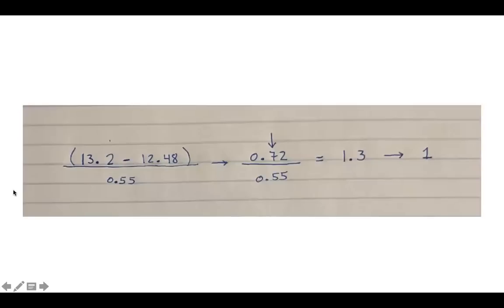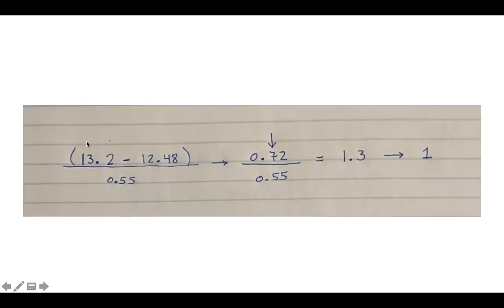Okay, and so an example of some calculations with sig figs. If we have 13.2 minus 12.48 over 0.55, what should our answer be to the correct number of sig figs? So you're going to start with the math in the numerator. We're going to do the subtraction, and when we do it, it comes out to 0.72. Now I never round, or I try not to round my answers until the end of the problem, because that can just affect the accuracy of your answer. So I'm going to keep 0.72 in my numerator for my calculation, but how many sig figs should it be?